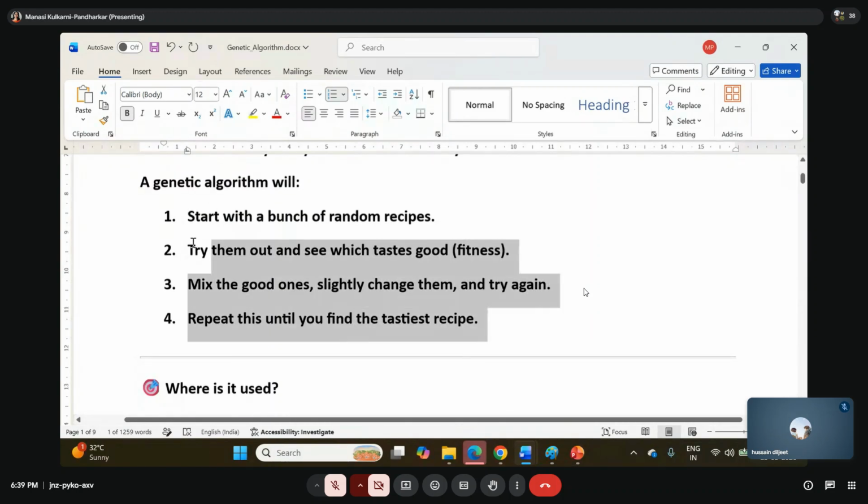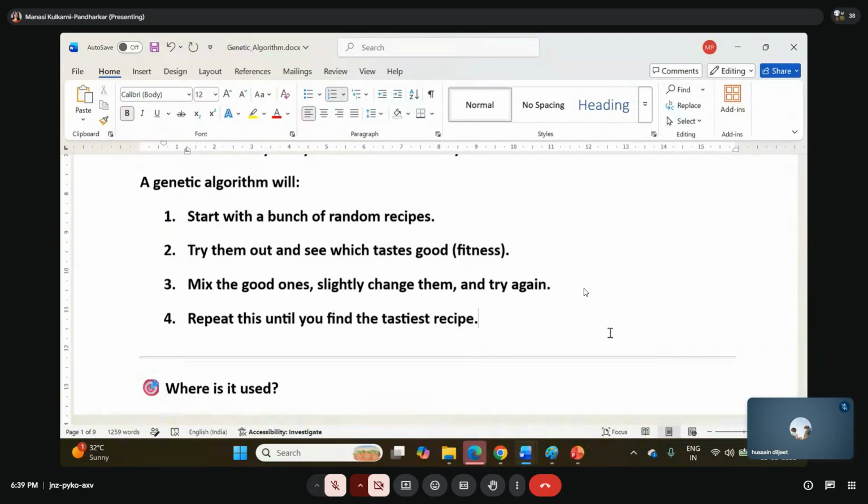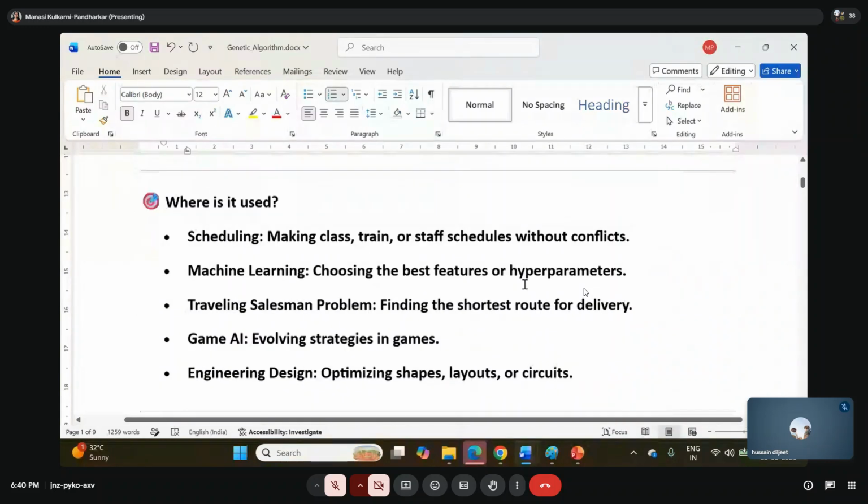Is this making sense? So we start with random recipes, try them out and see which taste good, that is fitness. We mix them, slightly change them and try again, and we repeat this until we get the final recipe.